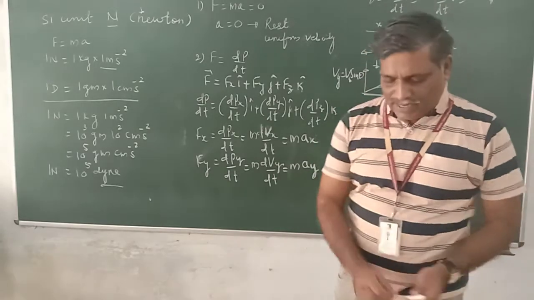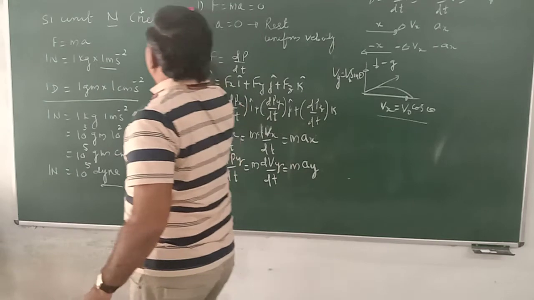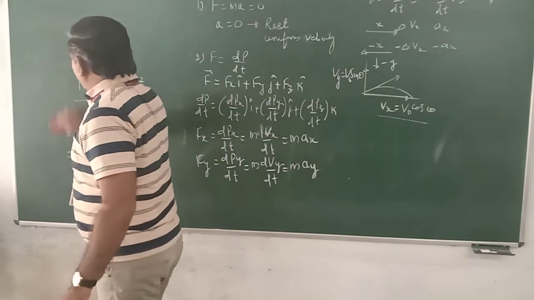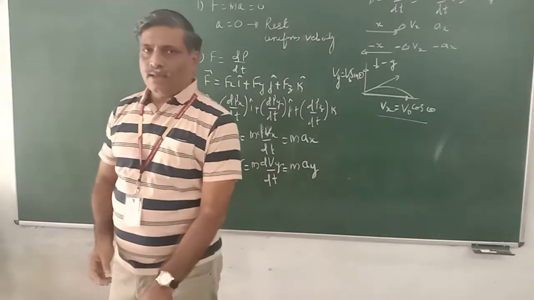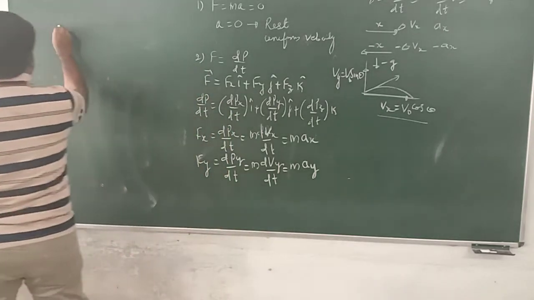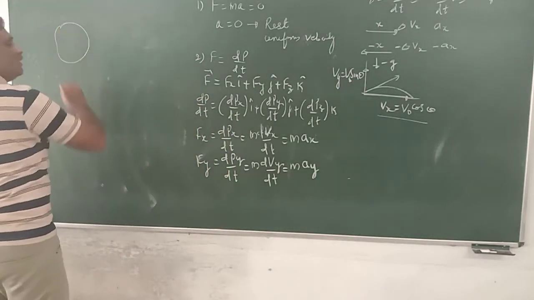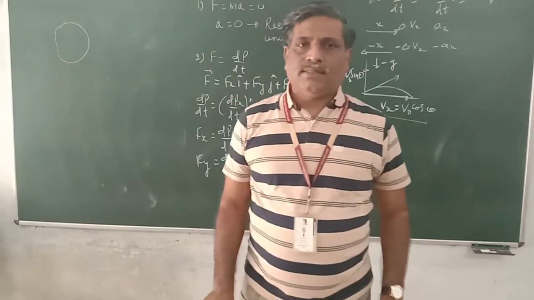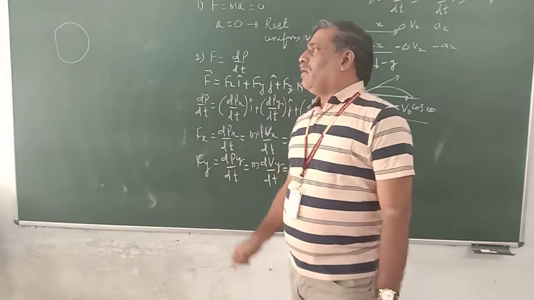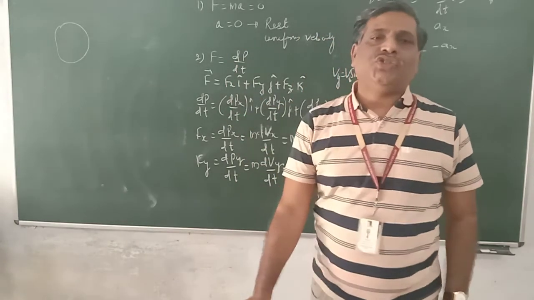Next point, whenever we are talking about force, we apply it to the body. But any body is a combination of many small particles. At which point do we apply this force?